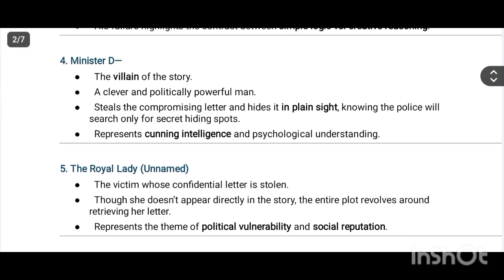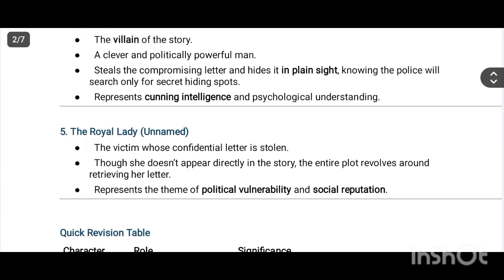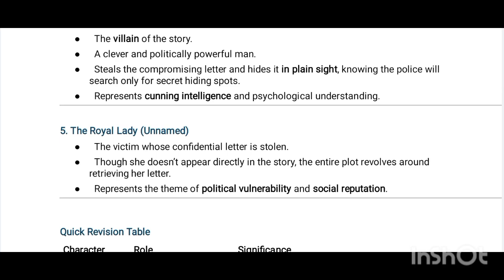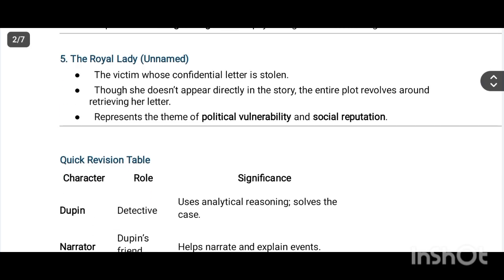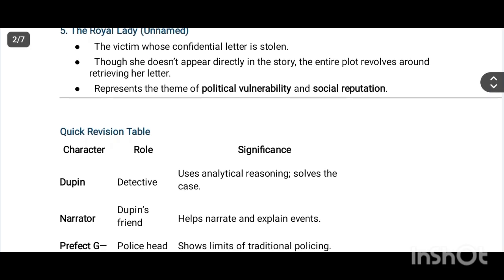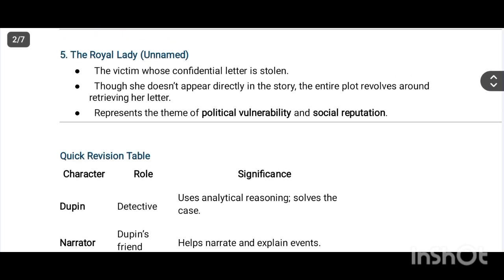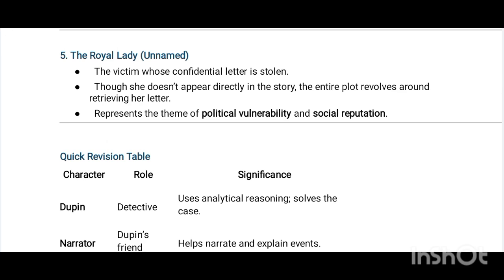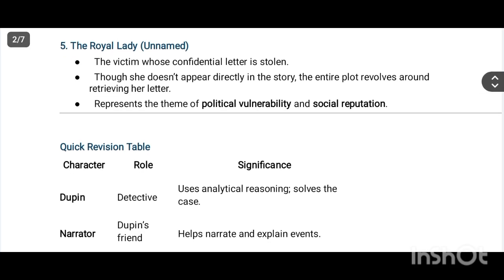Minister D, the villain of the story, a clever and politically powerful man, steals the compromising letter and hides it in plain sight, knowing the police will search only for secret hiding spots, representing cunning intelligence and psychological understanding. The royal lady, unnamed, is the victim whose confidential letter is stolen. Though she doesn't appear directly in the story, the entire plot revolves around retrieving her letter. She represents the theme of political vulnerability and social reputation.